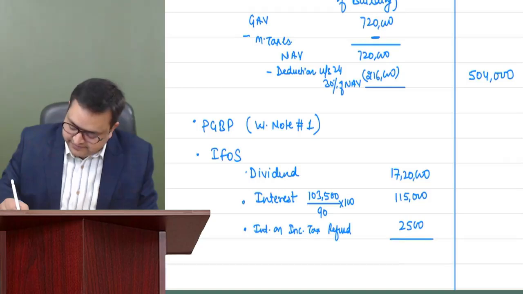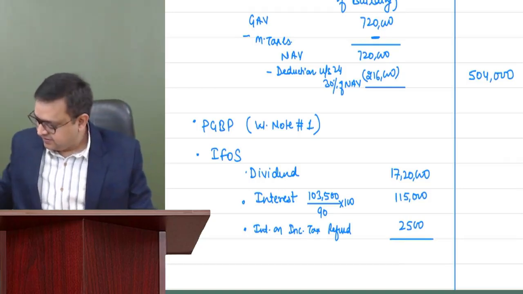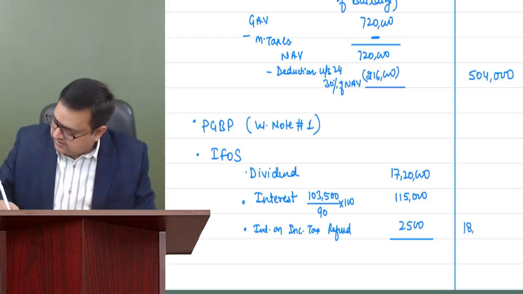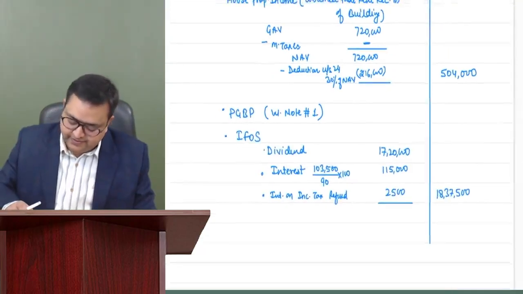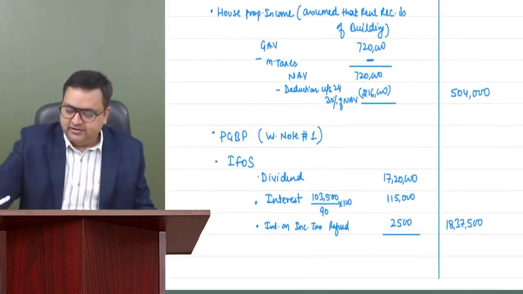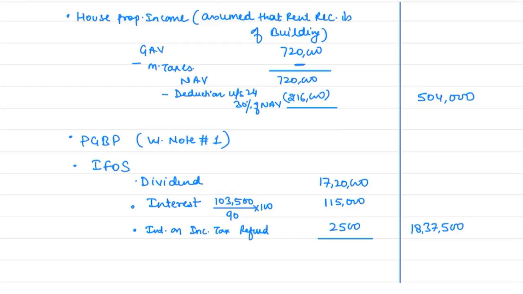Just add them. 18,37,500. Correct. I believe that you guys have done this. 18,37,500.